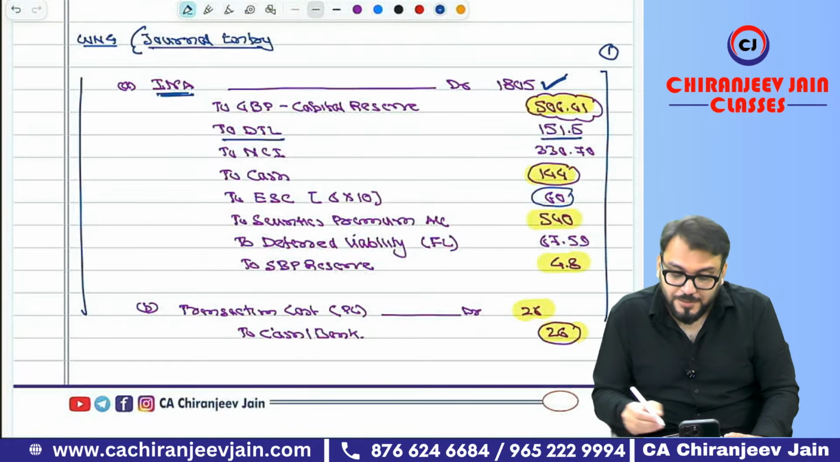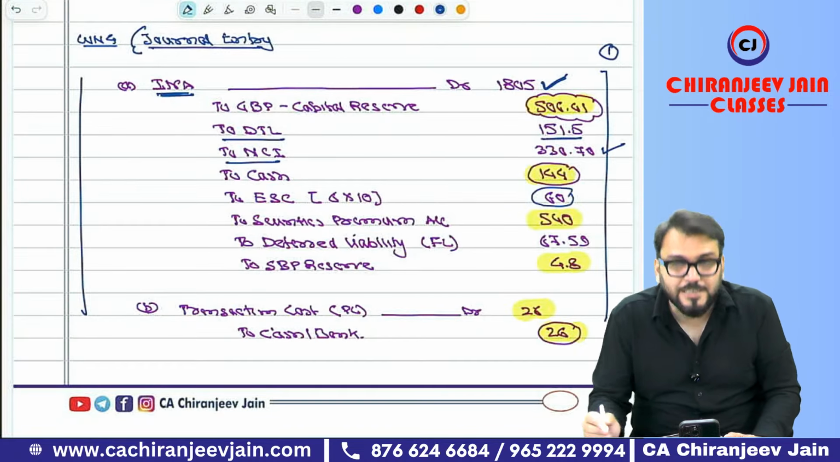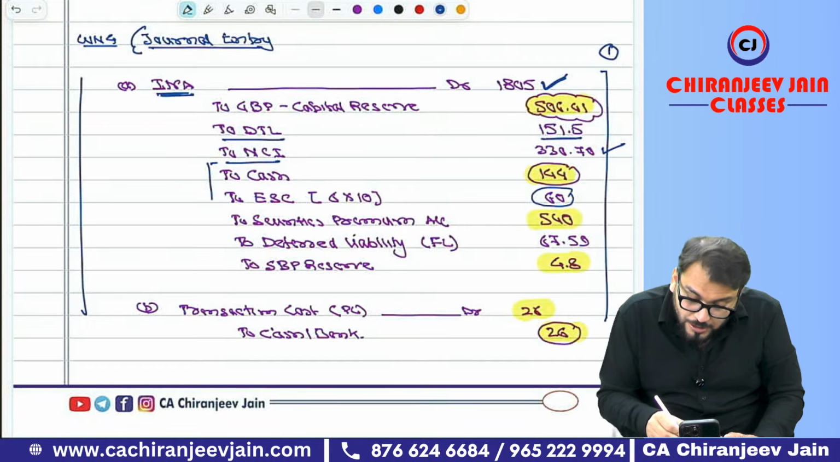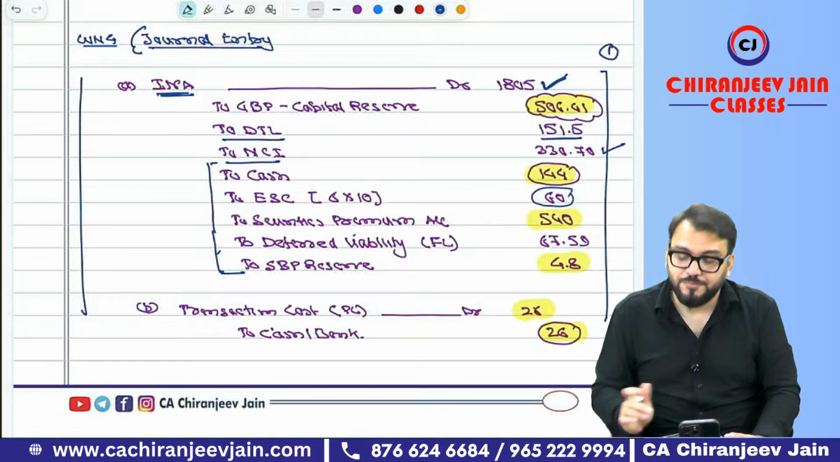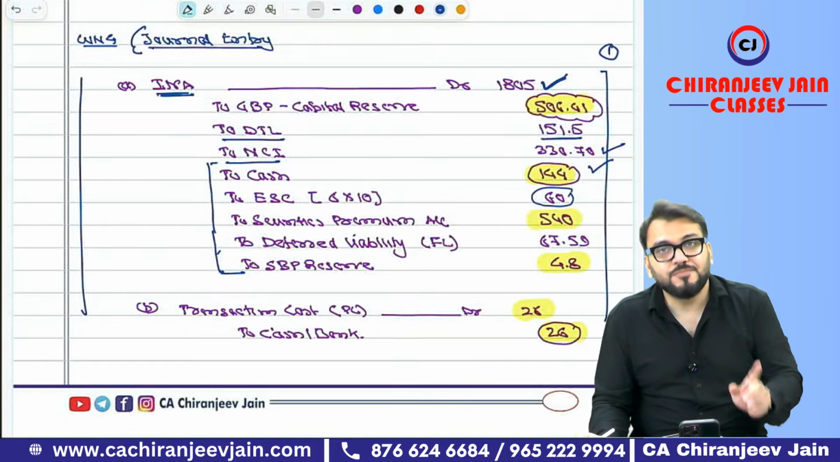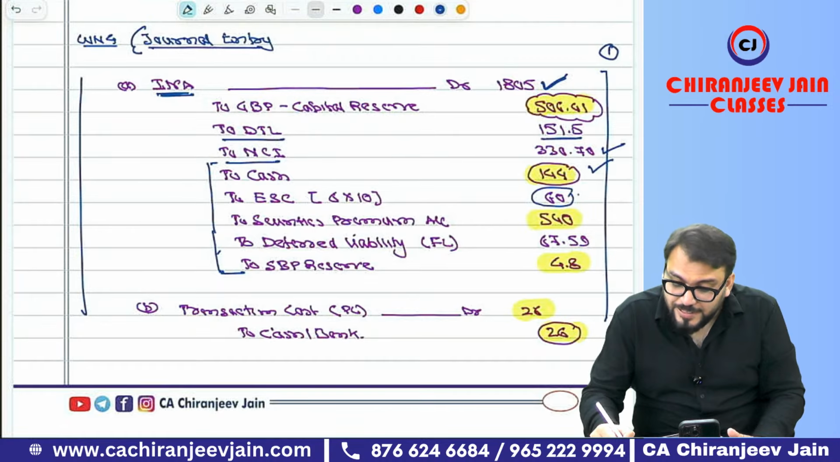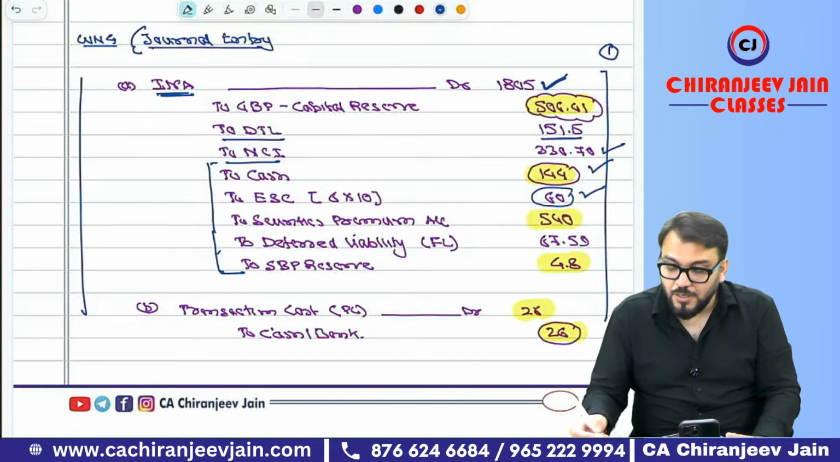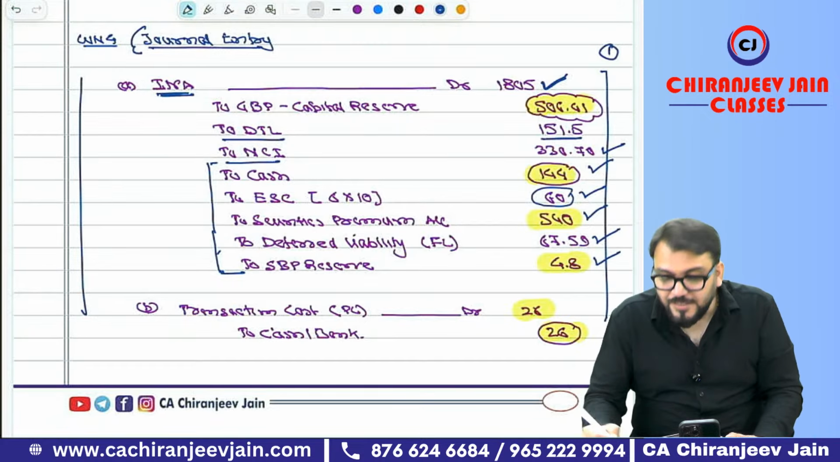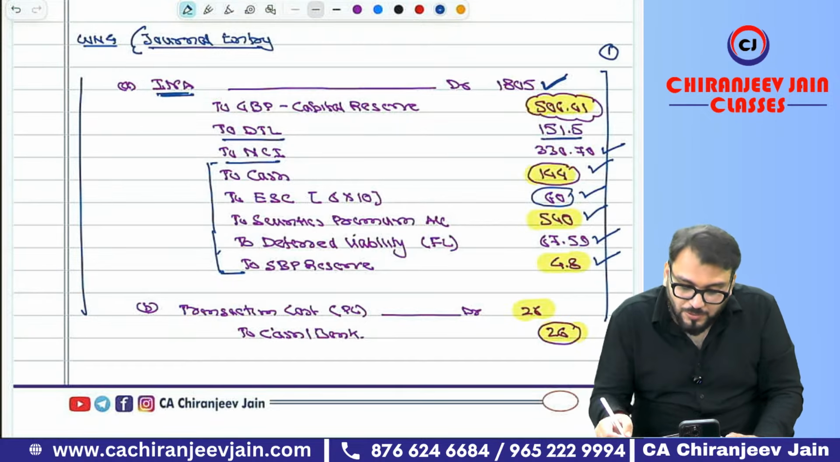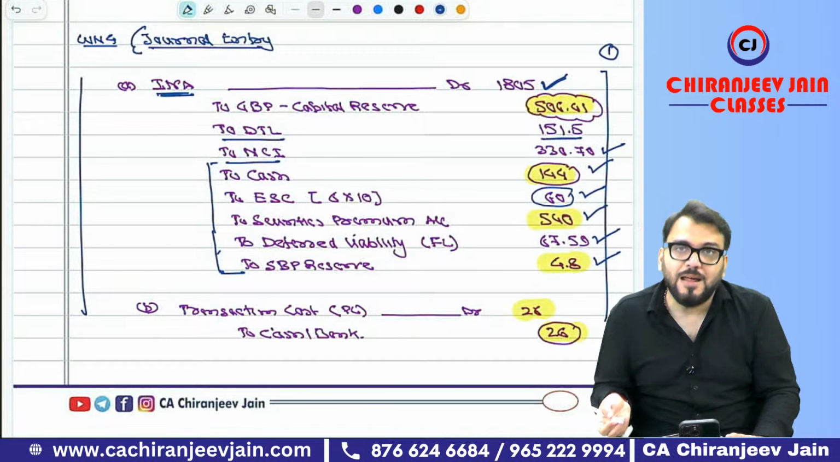Then to NCA, already we calculated. Then to PC. PC is very important. Normally students make mistakes here only. To cash payment, how much? You know. To equity share capital, nominal value, you know. To securities premium you know. To deferred liability you know. And to SBP reserve you know. Now the difference of this journal entry will be gain on bargain purchase.